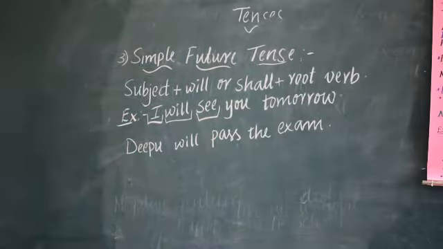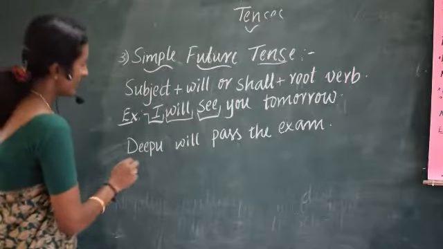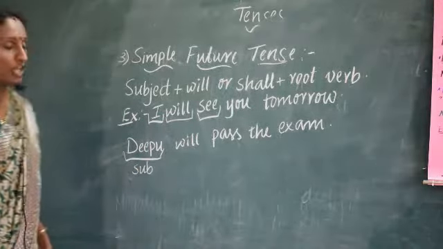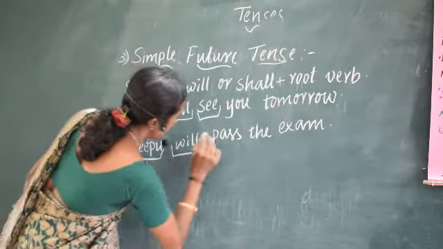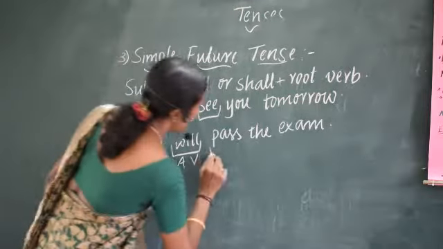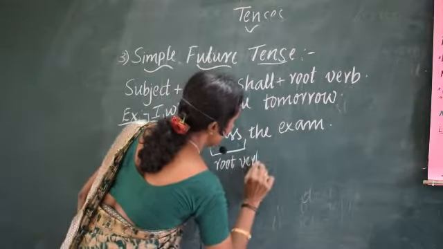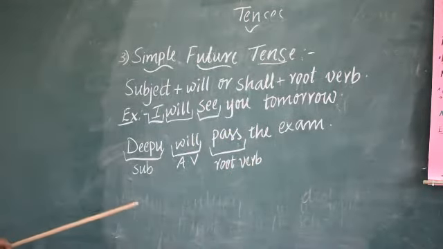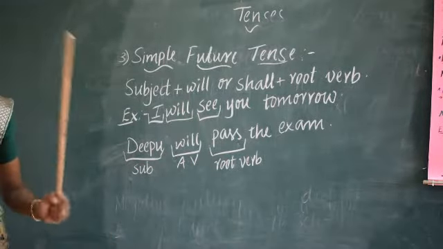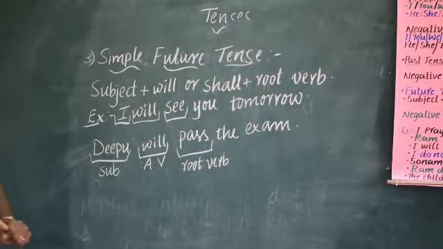Here, Deepu is the subject, and I used an auxiliary verb will and the root verb pass. So, if a sentence is in the form of subject plus will or shall plus root verb, then that is simple future tense. Hope it is clear to all.